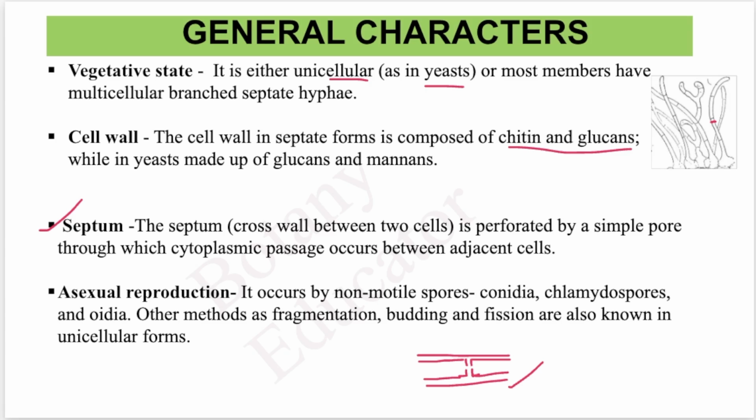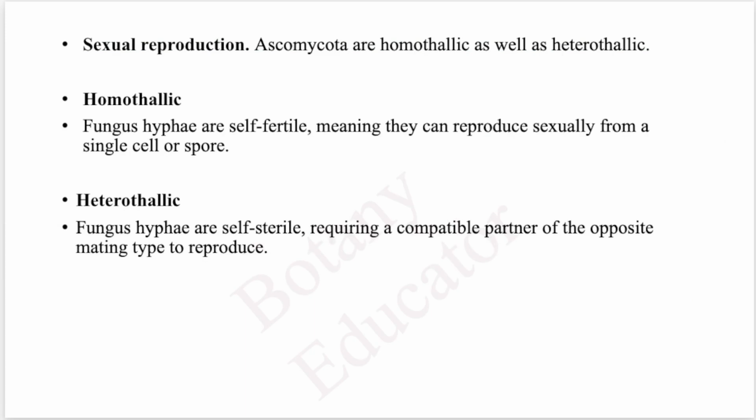Now, if we talk about its reproduction, it reproduces sexually, and asexual reproduction also takes place. In asexual reproduction, conidia and chlamydospores are formed, and in yeast you will find fragmentation, budding and fission also. This type of asexual reproduction you will find in Ascomycetes members.